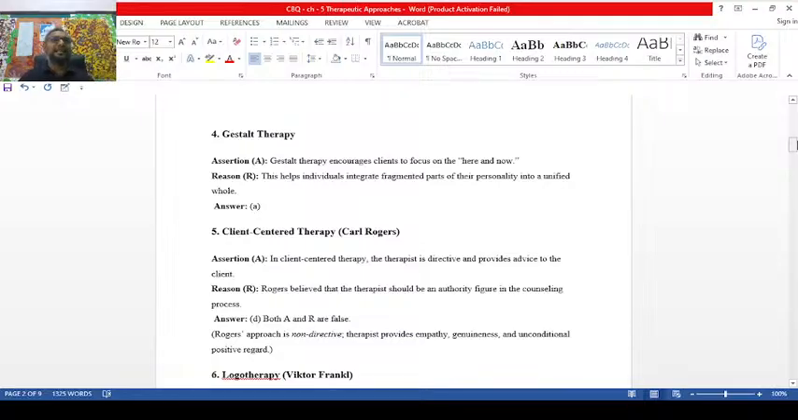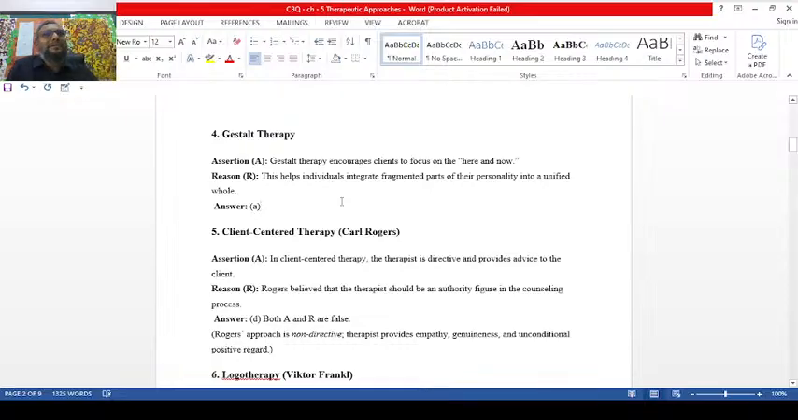Gestalt is actually a complete human being, a unified whole here for us. So for Gestalt therapy, if you take it here, both A and R are clear, we can say both are true, and R is the correct explanation of A. Look into this area of Gestalt therapy. It's a very beautiful therapy.